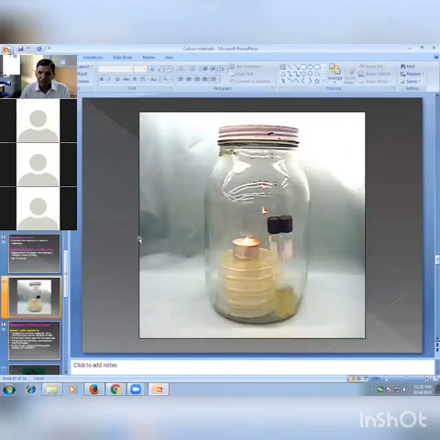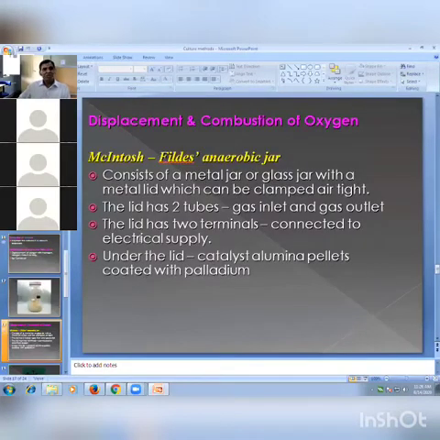So this is about the candle jar. Now, displacement and combustion of oxygen. A well-known example is the McIntosh Fildes anaerobic jar. It consists of a metal jar or glass jar with a metal lid which can be clamped airtight. The lid has two tubes, a gas inlet and a gas outlet, and two terminals connected to the electric supply. In the old model such an electric supply is there, but now cold catalysts are available, and instruments without these electric terminals are available.